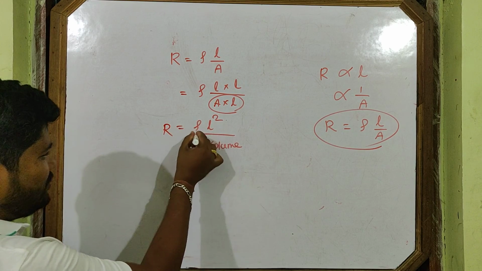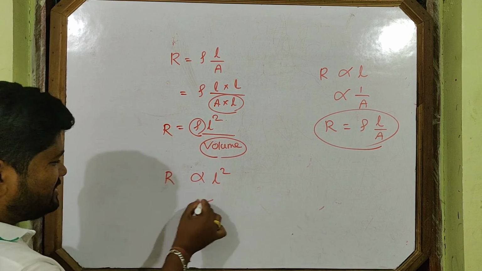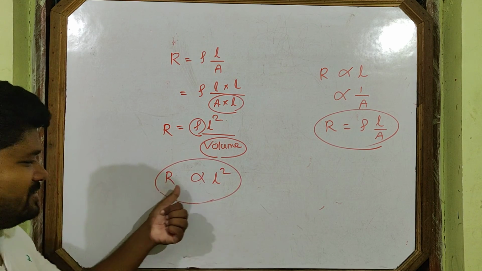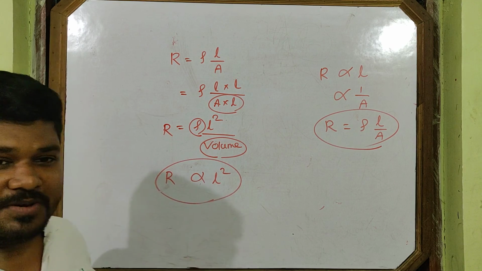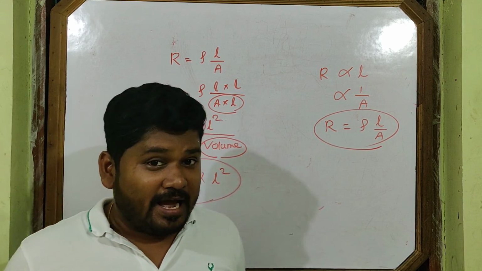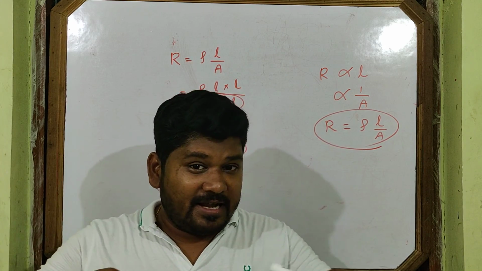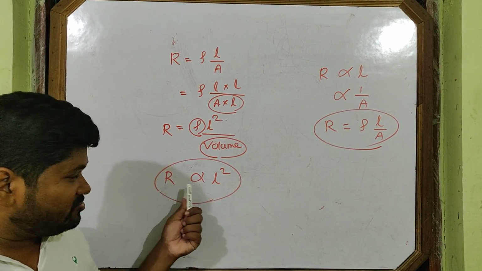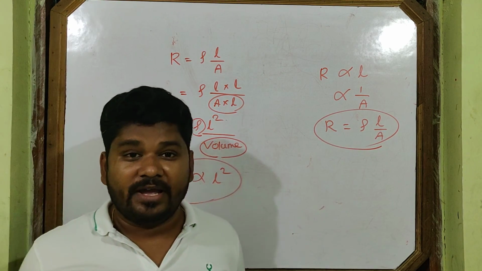Then rho is constant, volume is constant, so without any hesitation you can say R is proportional to L square. I told you when A is not constant, if you stretch a conductor, R is directly proportional to L square.